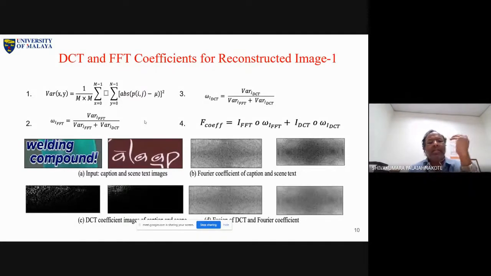Now, when it comes to DCT, look at the DCT coefficients and their property here. Look at this one. This is a caption text, and this is a scene text. Try to remember: caption text is edited text. That means when we edit, it should be readable, with good contrast and good clarity. When it comes to scene text, it is not at all in our hands. Scene text is part of the image.